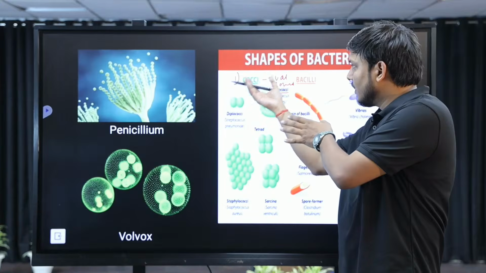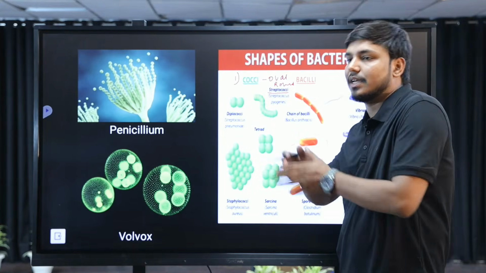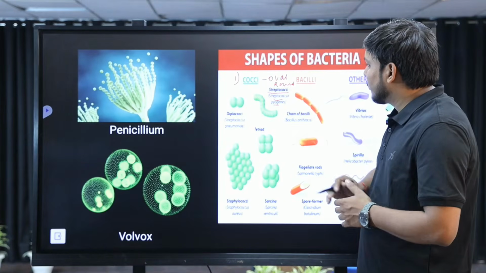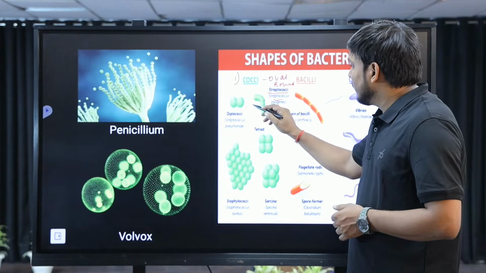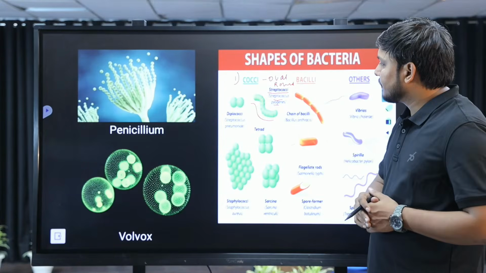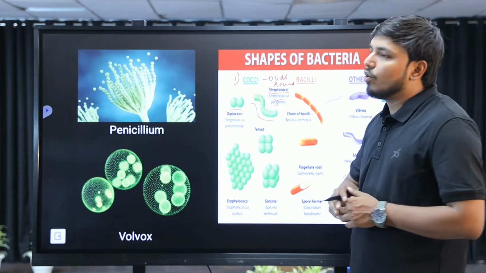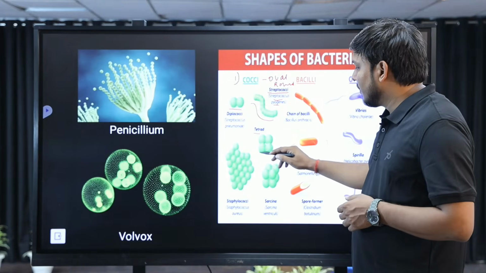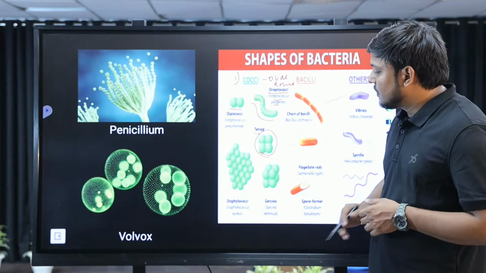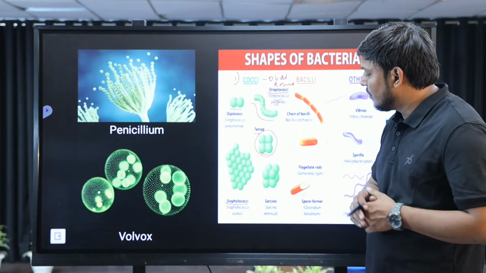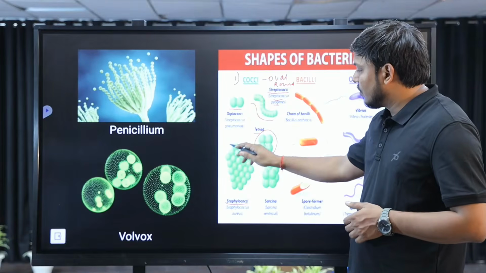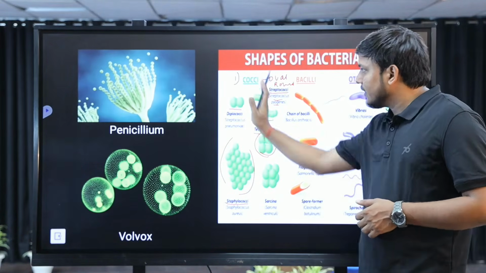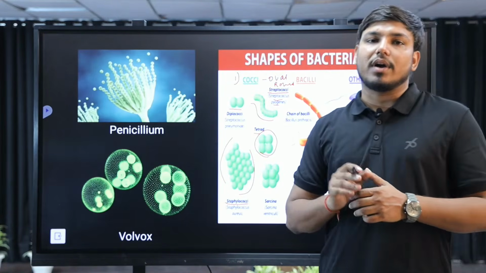Coccus is a term connected to the structure, that is, cocci, which means they are oval in structure. Streptococcus is a species, Streptococcus pyogenes, and here you can see an example. Then diplococci, when two oval structures are there. Then there is a tetrad structure, which means four structures are there. Then Staphylococcus, where multiple cocci structures are there. These are the structures found inside this category, that is, cocci.